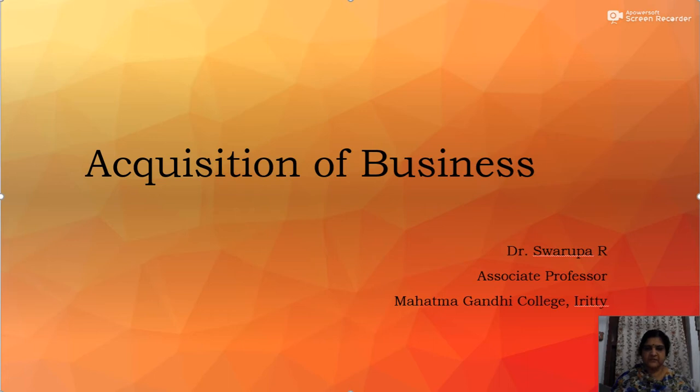Now, what is meant by acquisition of business? Acquisition of business simply means a joint stock company purchasing the running business of a sole proprietorship business or a partnership firm. And there can be two forms of acquisition. In the first case, one existing company will be purchasing the running business of a sole proprietorship business or a partnership firm. And the second case is a new company will be formed for the purpose of purchasing the running business of a sole trader business or a partnership firm. So these are the two forms of acquisition of business.